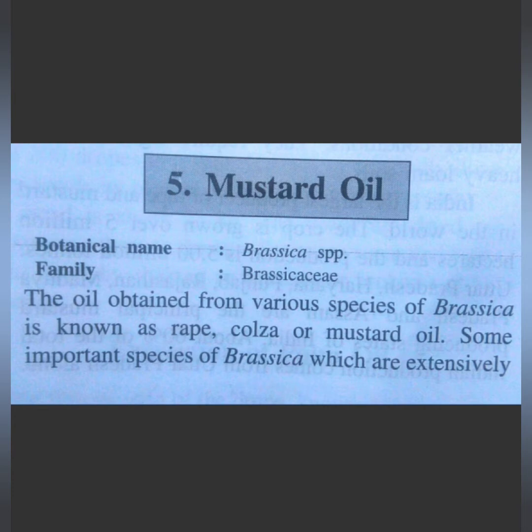The botanical name of the mustard plant is Brassica. Here you can see Brassica species, because there are many species of this mustard plant, and it belongs to the family Brassicaceae.